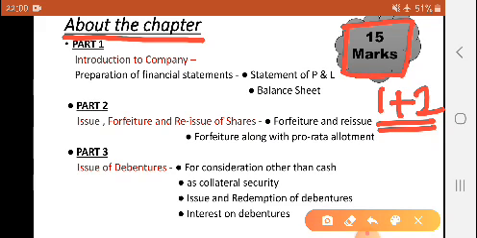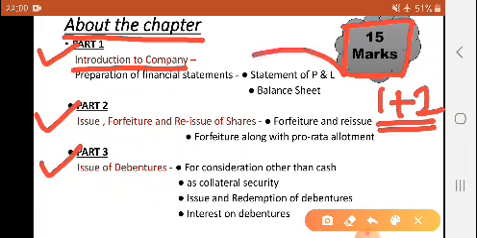As I told, this chapter carries 10 to 15 marks, and if you want to score these, then you have to study it in detail. This chapter is basically divided into three parts in your module. Part 1 is the introduction of the company. In that, the introduction, meaning, features, types, etc. are given. And the major part which we have to cover is the format of the financial statements, the statement of profit and loss, and the balance sheet.